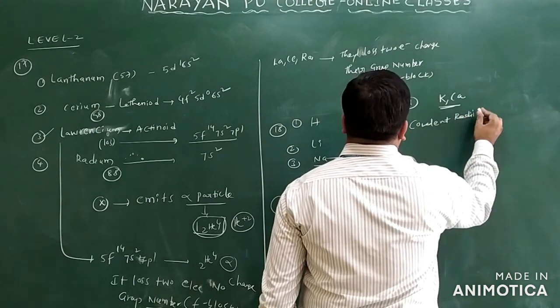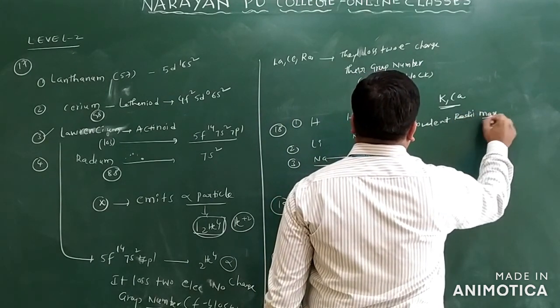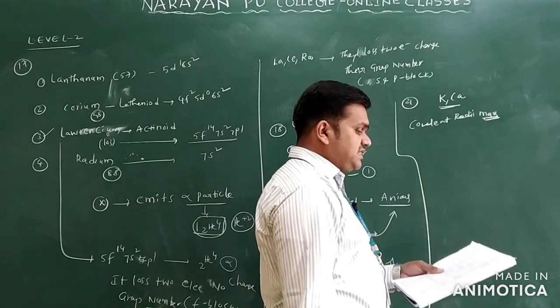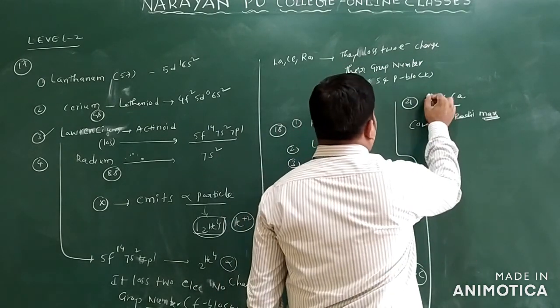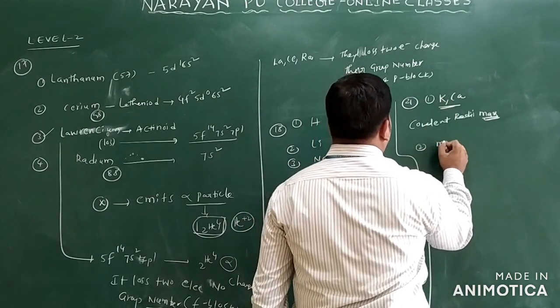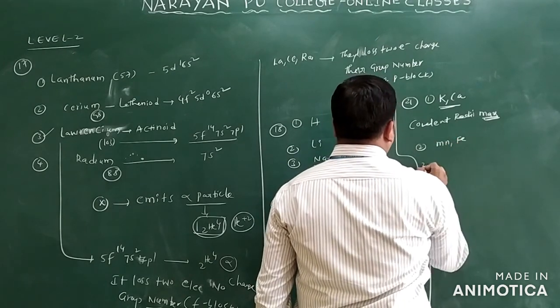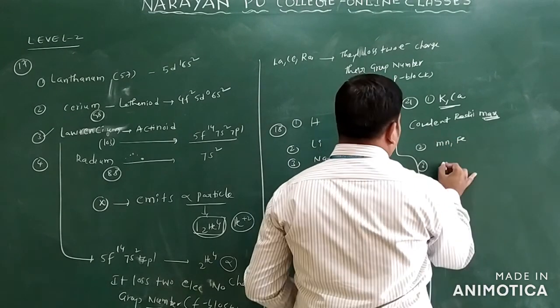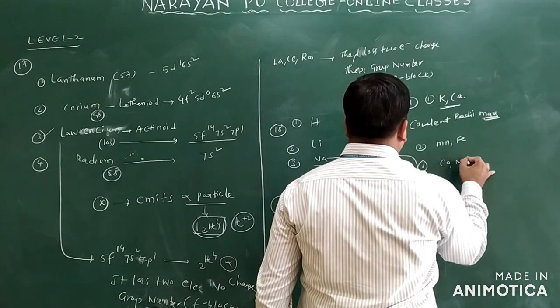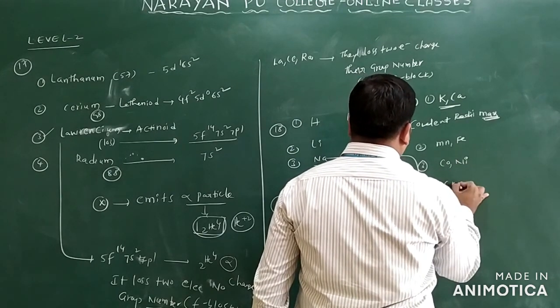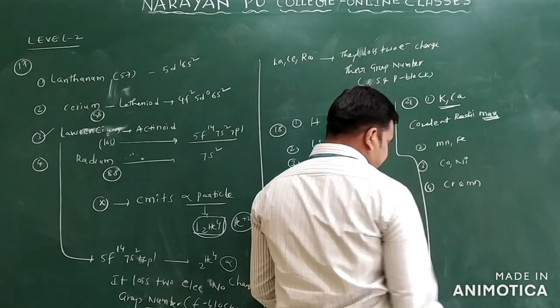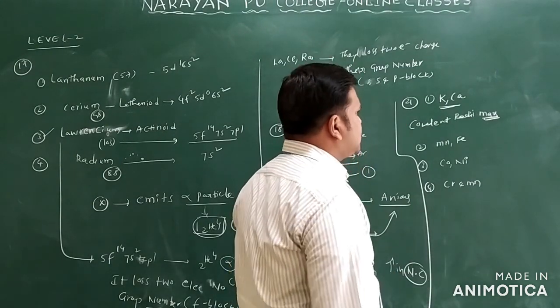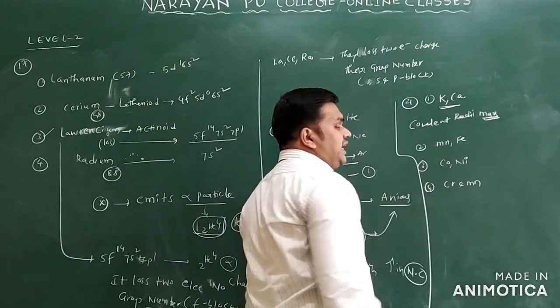Covalent radii, asking what? Maximum. They are asking for maximum. You see the next options we have. This is the first option, and the second option I take here is manganese and iron. Third one you are taking here cobalt and nickel, and the fourth option you are taking chromium and manganese.